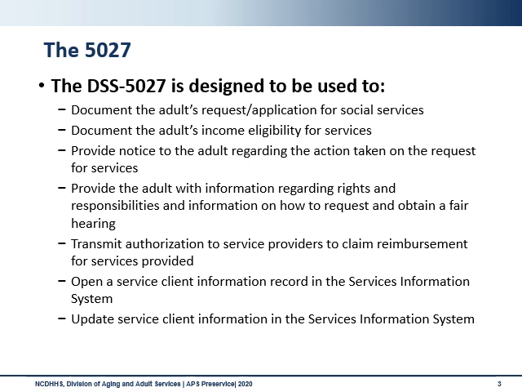The 5027 is also the authorization that service providers use to claim reimbursement for their services that are provided, so accuracy is paramount. This is how an agency bills their time and obtains their funding. The 5027 is the mechanism that a social worker uses to open a service client information record in the Services Information System, or to update the service client information in the Services Information System, commonly known as SIS.